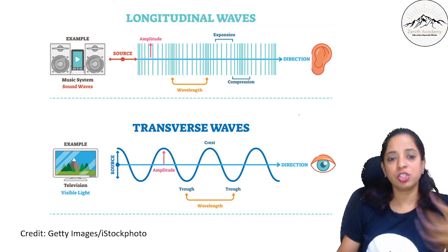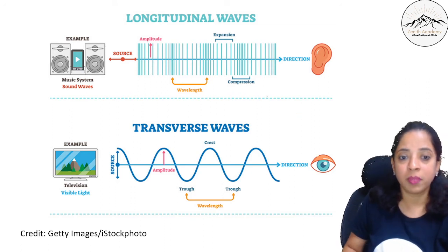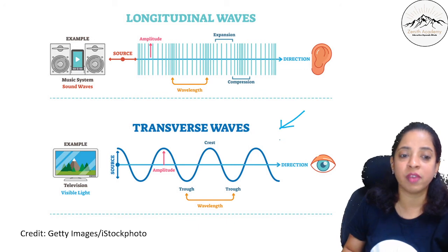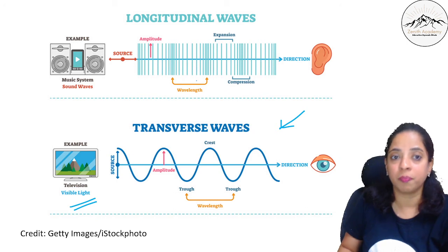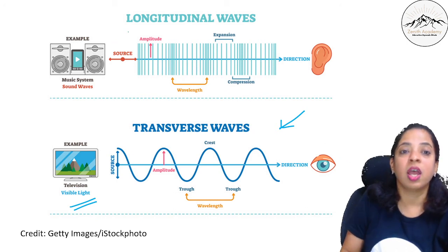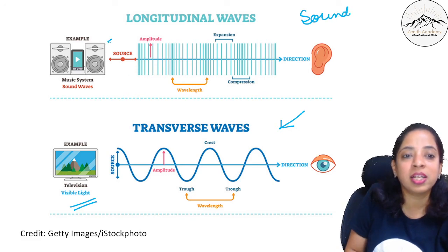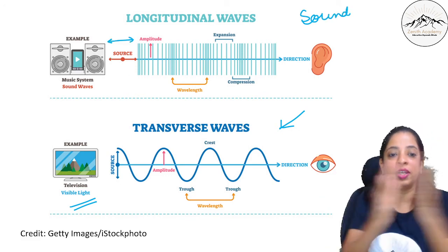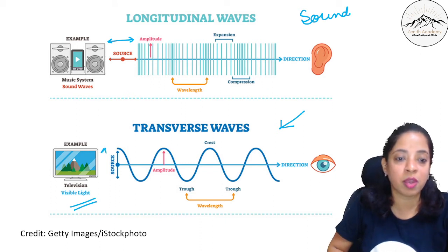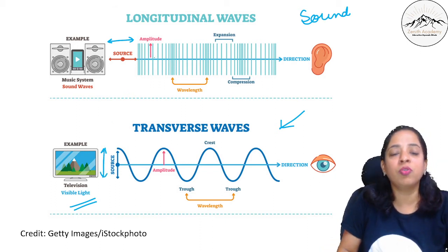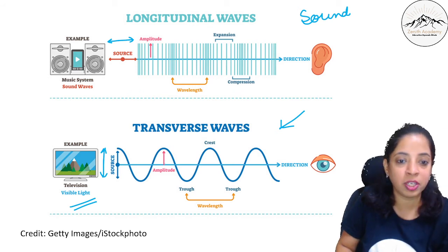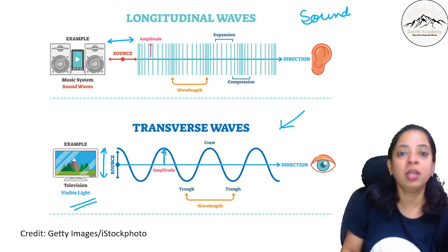Now, just revising it with this. Okay, I have explained every term with transverse waves. Example is visible light. So this is how transverse waves we are able to see. And longitudinal waves are mostly in case of sound. So you see here the particles are vibrating like this, the source is vibrating like this, and in this the source was vibrating like this. So what will be the amplitude? See here the amplitude was maximum displacement, है ना? Here what will be the amplitude, how much it is going.